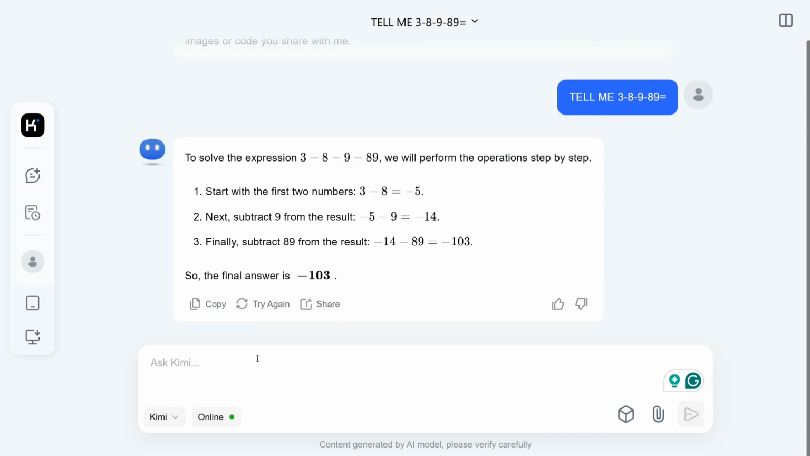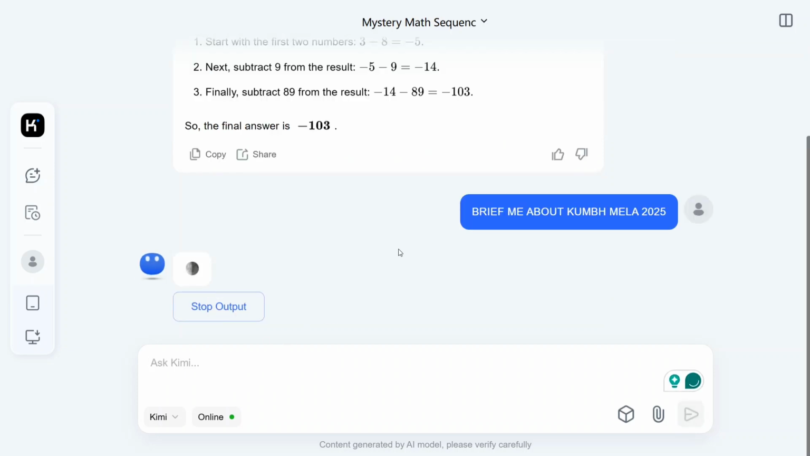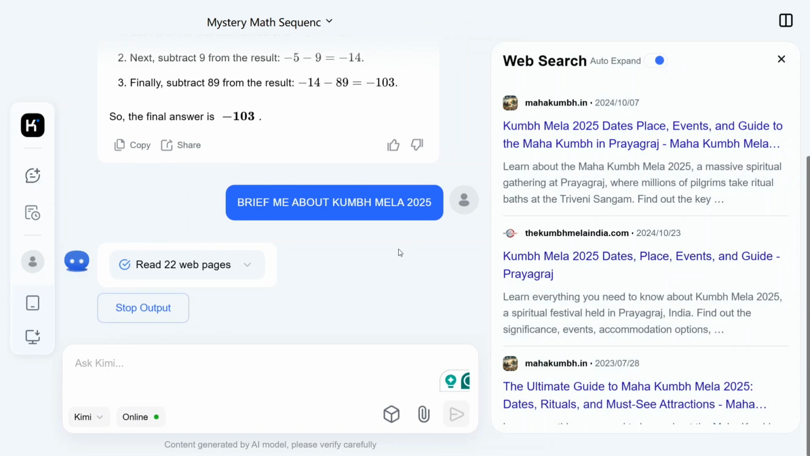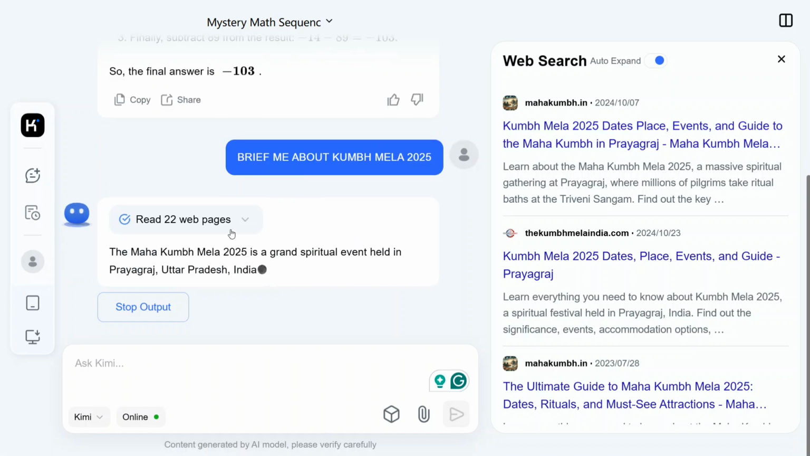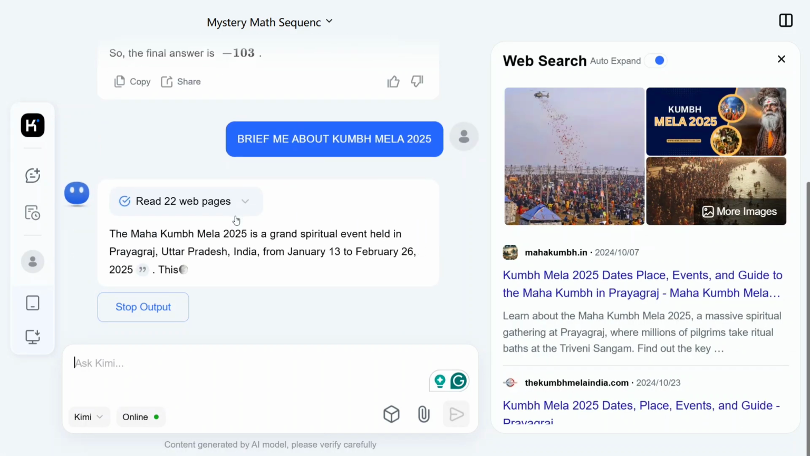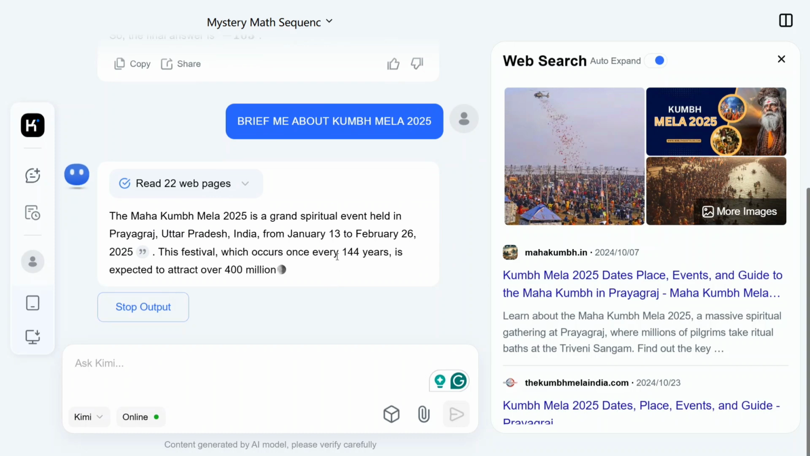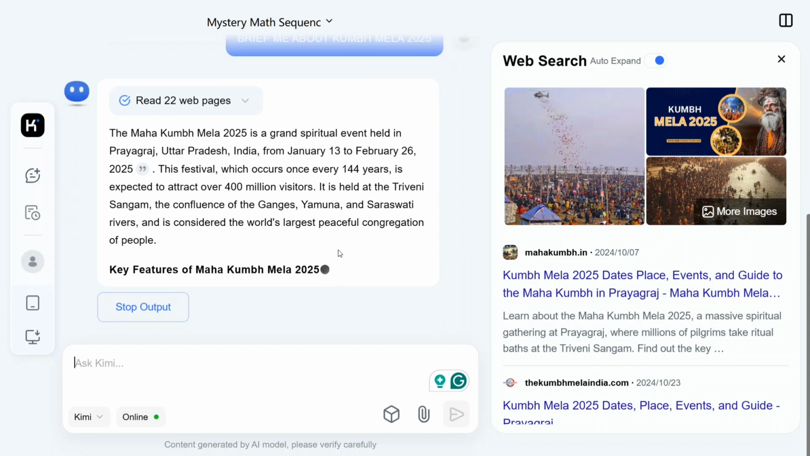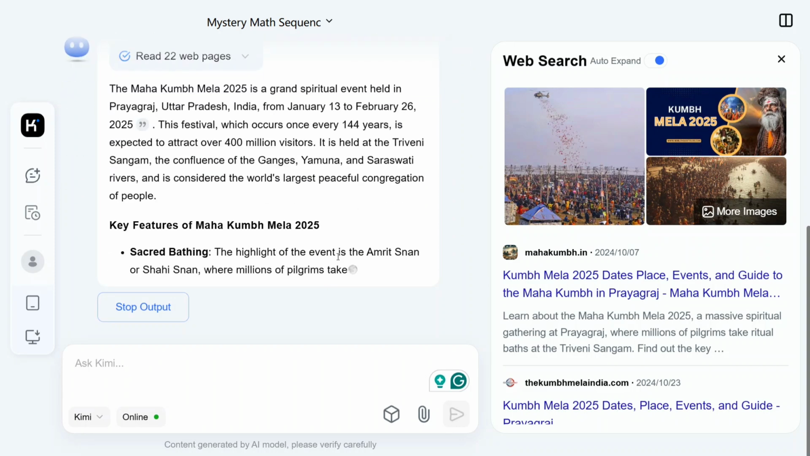You can ask it questions from the internet. For example, brief me about Kumbh Mela 2025. So now in this case, you can see that the model is able to read 22 web pages within seconds, and now it is able to summarize the entire event for us. So not just basic reasoning, even web search is quite amazing.